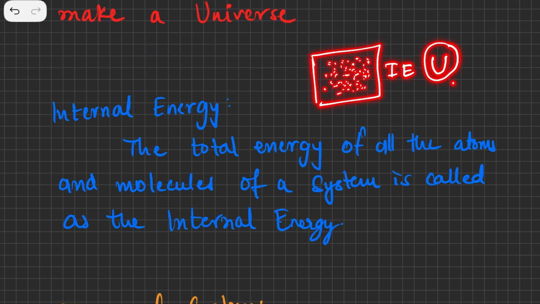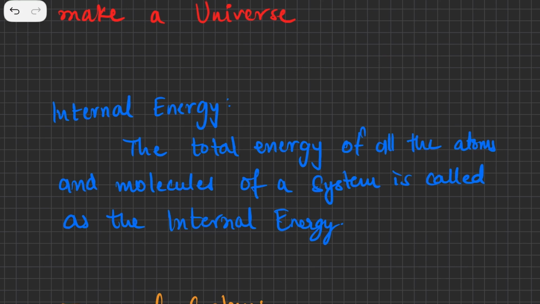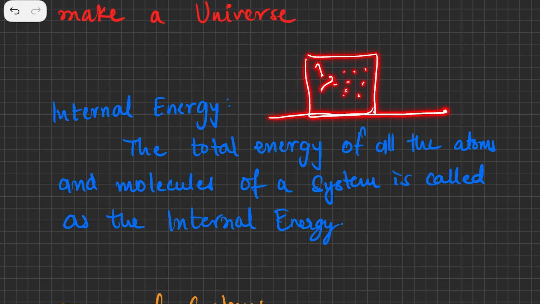So internal energy is basically the total energy of the atoms and molecules possessed. If we have a container of something which is at rest, placed on a table, its kinetic energy is zero, but the molecules are continuously in a random state of motion. Molecules are continuously moving, so it will have some kinetic energy.